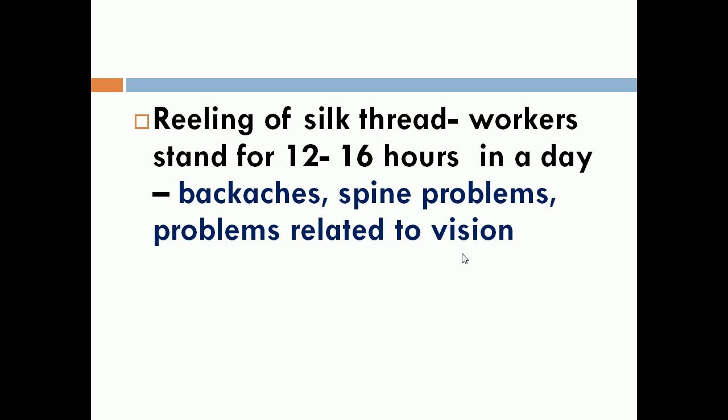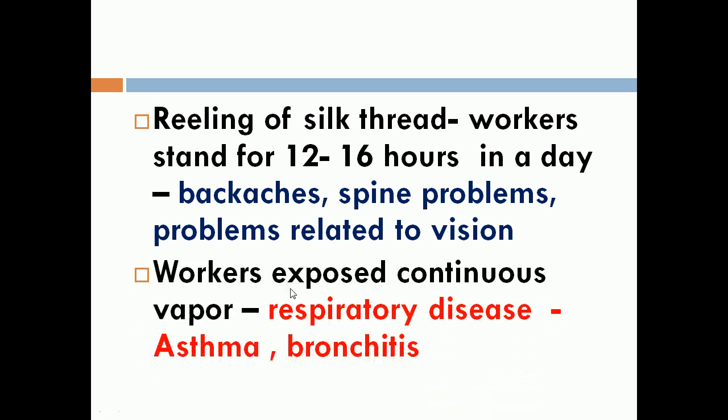They have to select only the fine quality silk thread, and the others they have to reject. So they have to focus carefully on the silk fibers, and they will get problems related to vision also. Then workers are exposed to continuous vapor from the boiling cocoons, as they alternate from hot water to cold water, and to diesel fumes from machines. They will get respiratory diseases called asthma and bronchitis.